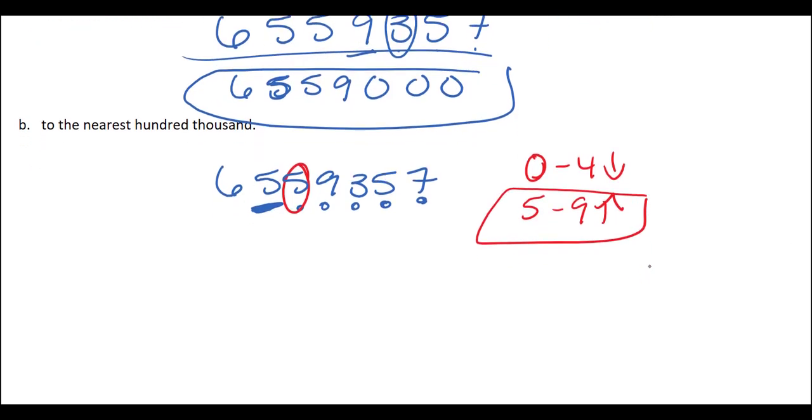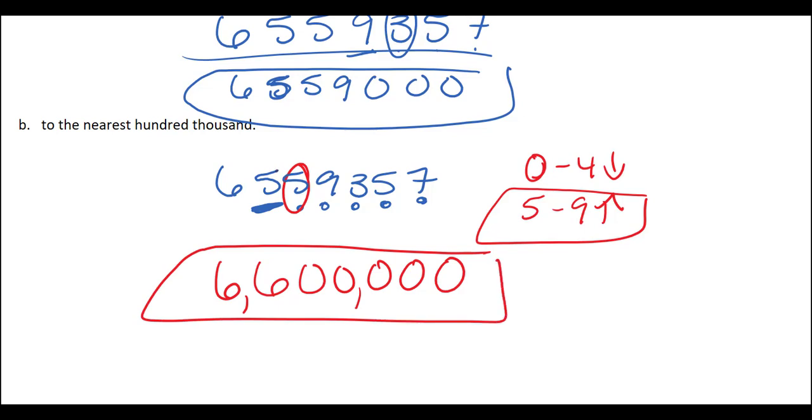So that number is going to be then 6, and then a 6, and then everything after is a 0, which is what we did above too. So that's also really important to remember, is we only change the digit that we're looking at. We're going to either round down or round up, and then everything after becomes a 0. So for this number, we're left with 6,600,000. So let's go ahead and look at the next example.